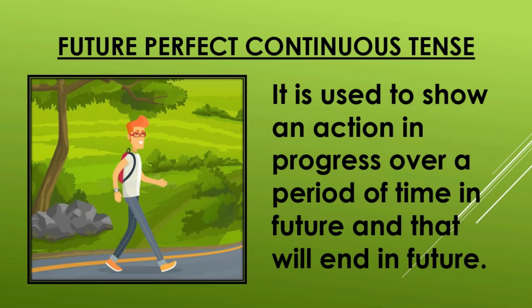Now look at this picture. The man is walking on the road. Now suppose that he will continue to walk tomorrow, the day after tomorrow. His action will be considered as a continuous action, and that will take place in the future time. So such an action which will be in progress over a period of time in future is called the future perfect continuous tense. Now let us have a look at some of the examples.